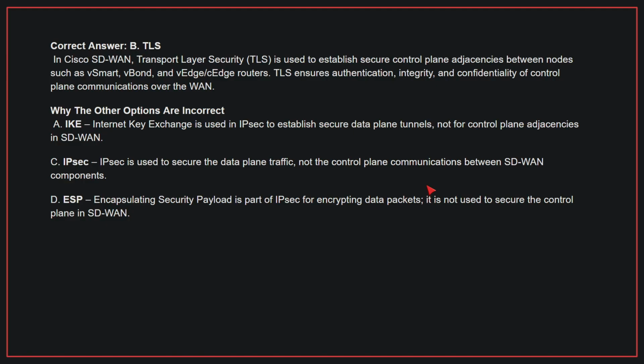Why the other options are incorrect? A. IKE. Internet Key Exchange is used in IPsec to establish secure data plane tunnels, not for control plane adjacencies in SD-WAN. C. IPsec. IPsec is used to secure the data plane traffic, not the control plane communications between SD-WAN components. D. ESP. ESP is part of IPsec for encrypting data packets. It is not used to secure the control plane in SD-WAN. Therefore, the correct answer is B.